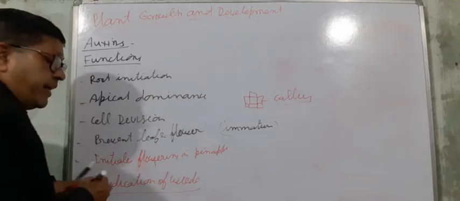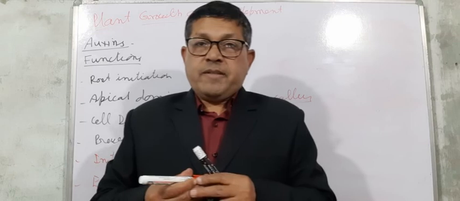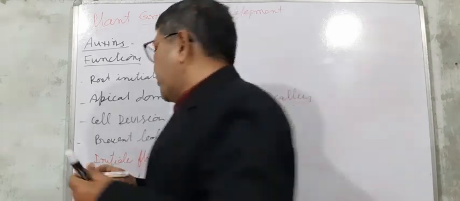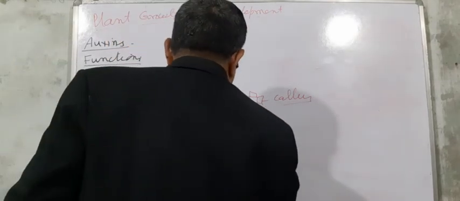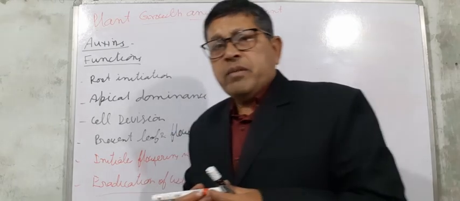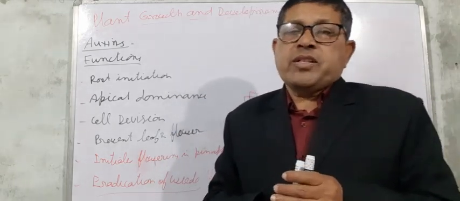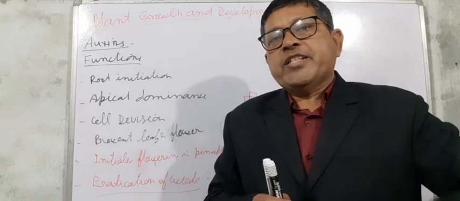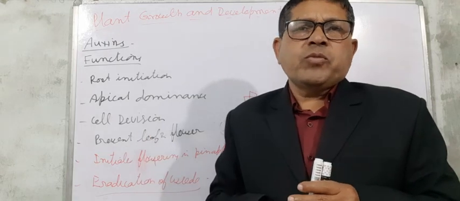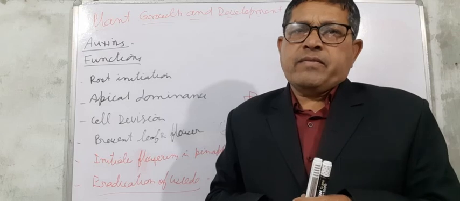It helps farmers in the eradication of weeds. You are familiar with 2,4-D. This is a very common weedicide, which is used to kill weeds. Mainly dicot weeds are removed. It does not affect mature monocot weeds.